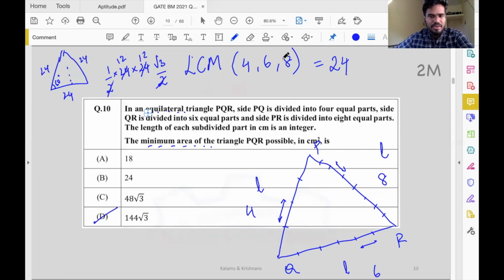Another simple question on LCM. You have to convert the text into a picture. You have to actually realize what they are asking for. They are describing a triangle. The question essentially wants you to calculate the length of the side of the triangle by finding the LCM of 4, 6, and 8. Once you know the length, find the area, whether you remember the formula or just use some simple base-height approach to get the answer. Okay, very nice question. Great.